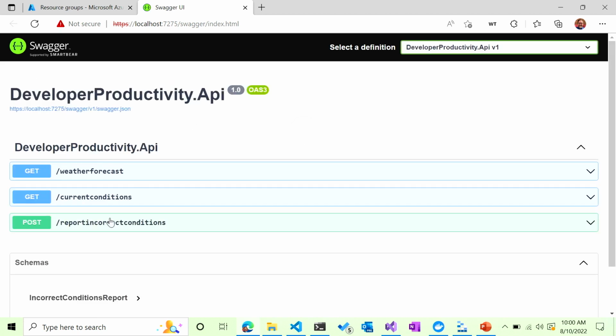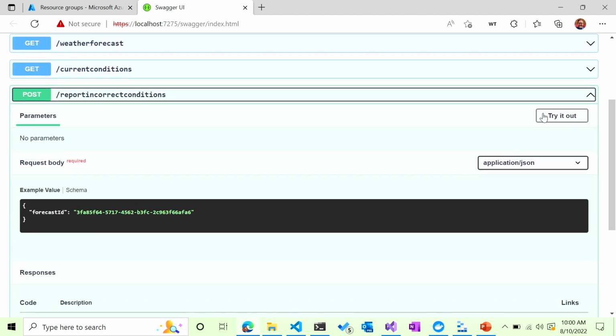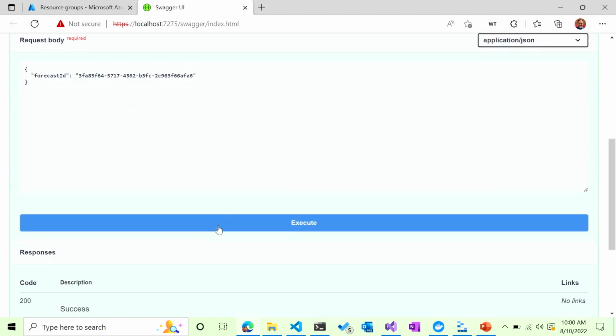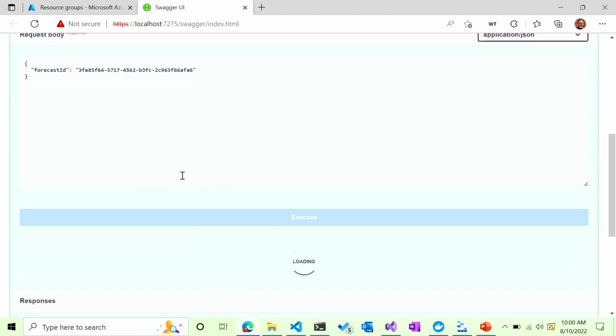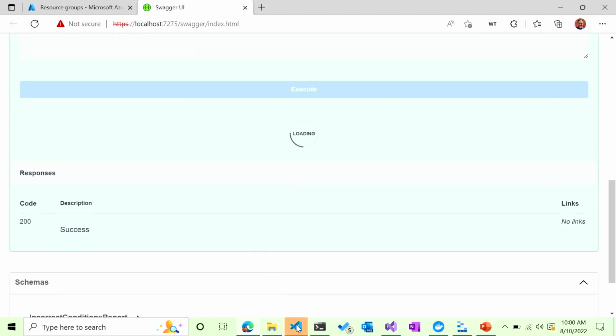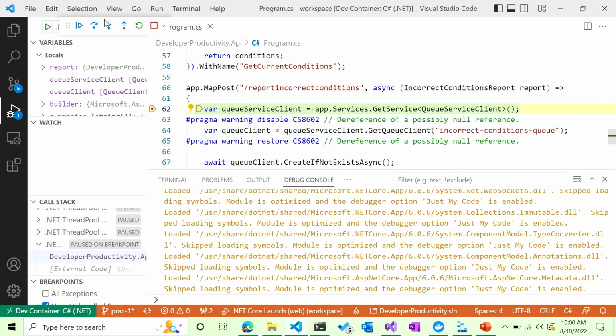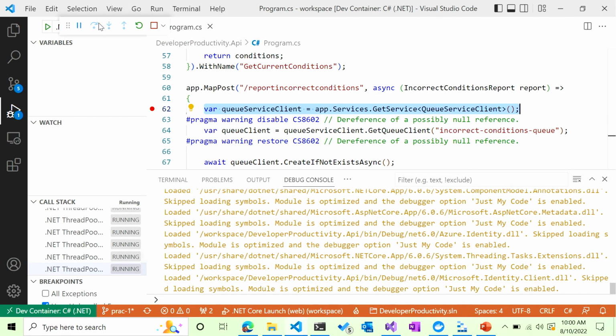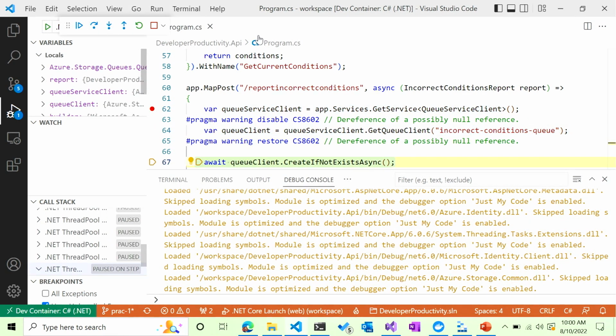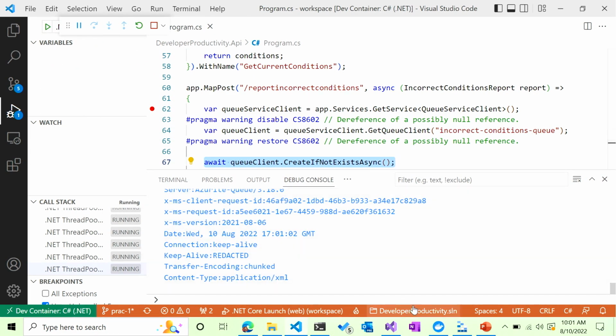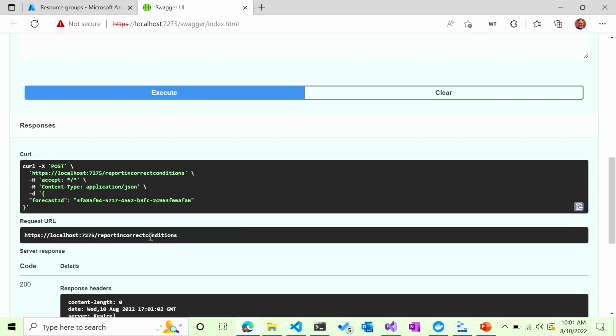And I get my Swagger tooling, hit try it out, execute it, and then it should return a 200. I bet you I have a breakpoint set. I do. So my breakpoint is here, and I can actually then step through it, see various things in there, run it again, and I get the 200.